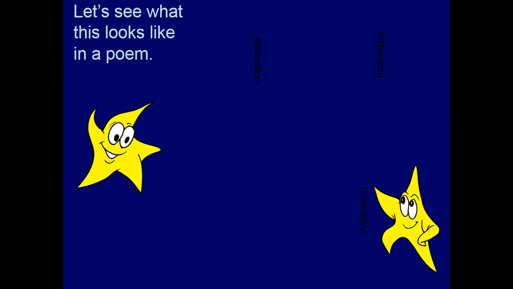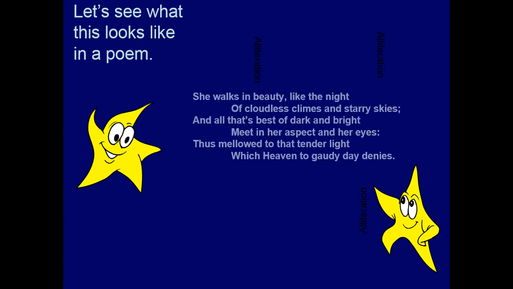Let's see what this looks like in a poem. She walks in beauty like the night, of cloudless climes and starry skies, and all that's best of dark and bright, meet in her aspect and her eyes, thus mellowed to that tender light, which heaven to gaudy day denies. Okay.